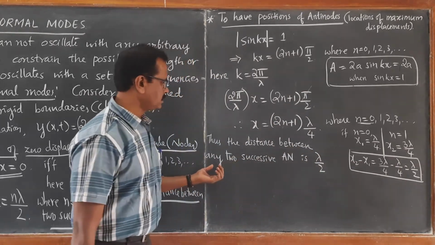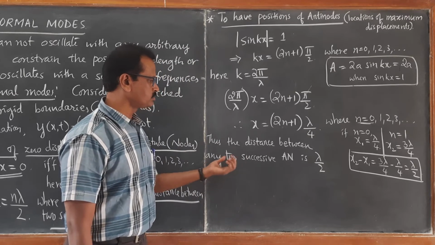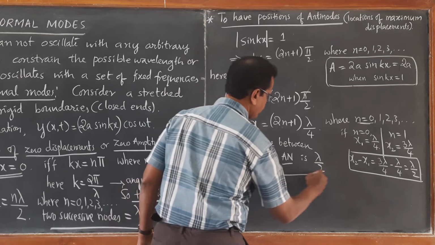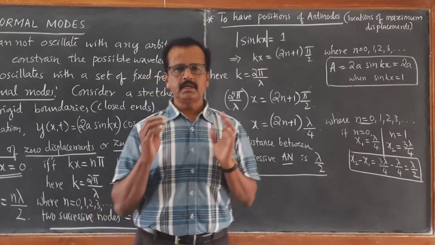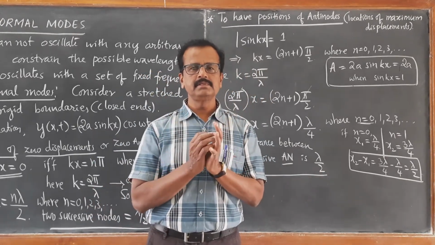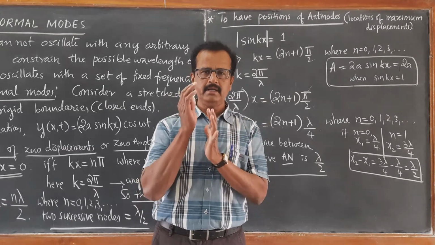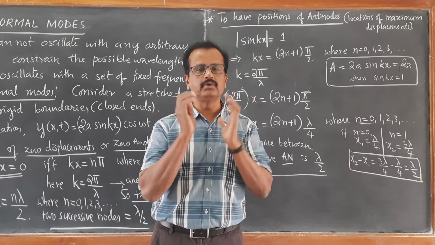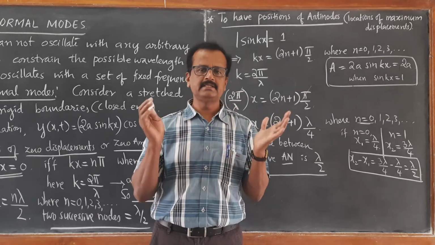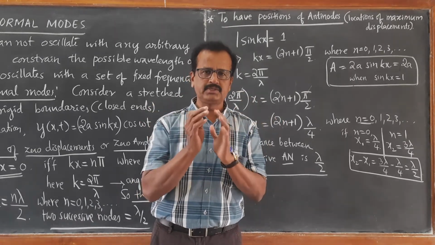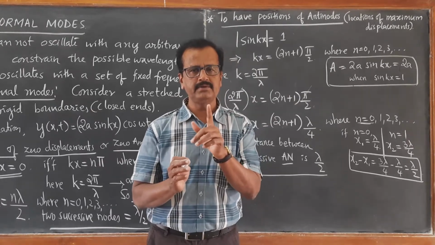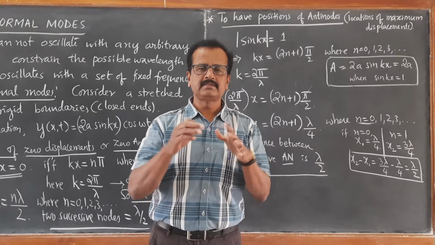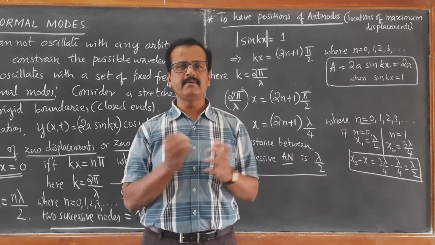So therefore, the distance between any two successive antinodes is lambda by 2. In between two nodes you will find an antinode. In between two antinodes you will find a node, right? Such that the distance between two successive nodes is lambda by 2, and the distance between any two successive antinodes is also lambda by 2.